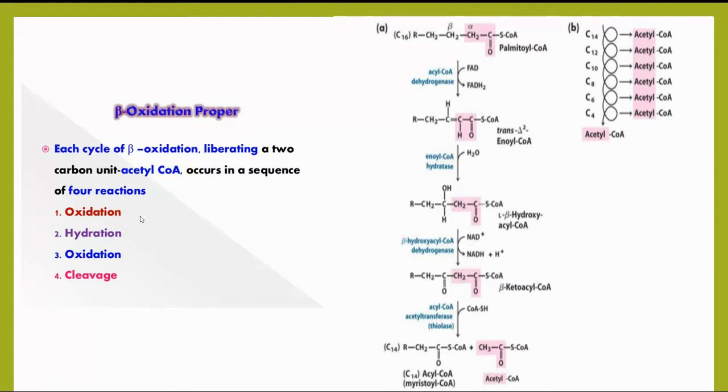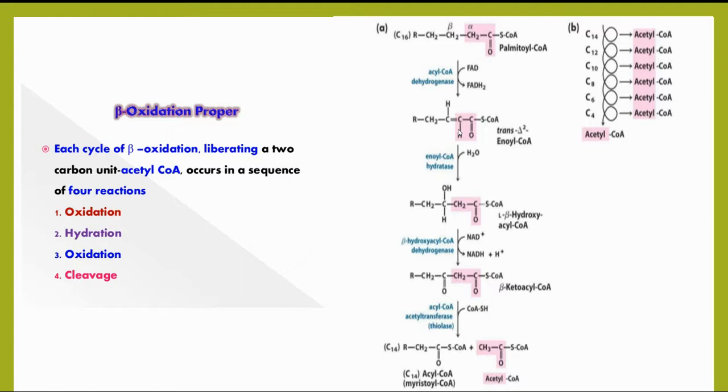Acyl CoA undergoes dehydrogenation by an FAD-dependent flavoenzyme known as acyl CoA dehydrogenase. A double bond is formed between the alpha and the beta carbons. You can see here, this is the alpha carbon and this is the beta carbon. This is the first step, the oxidation.